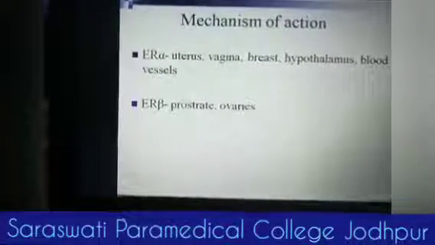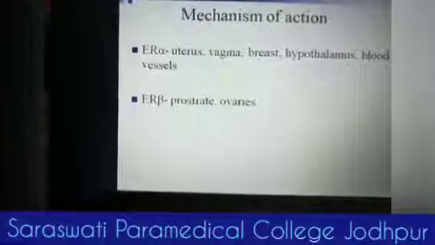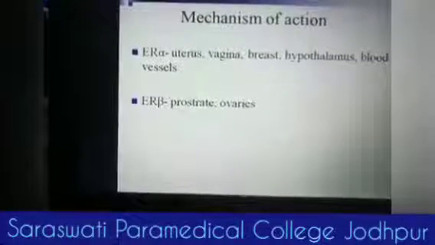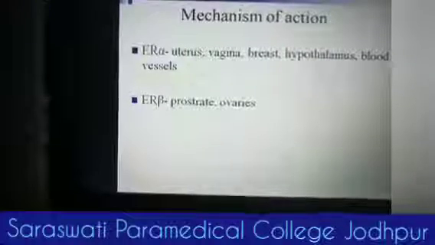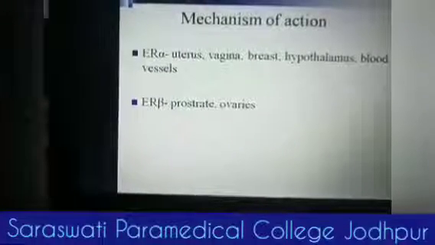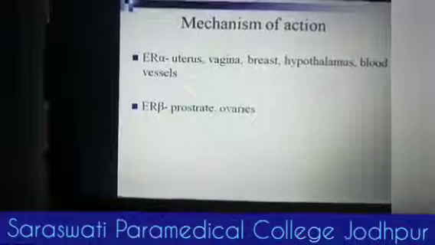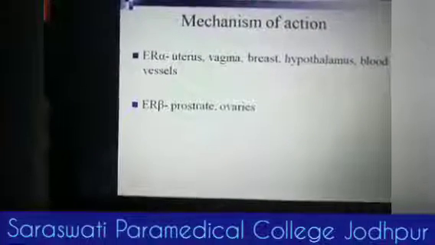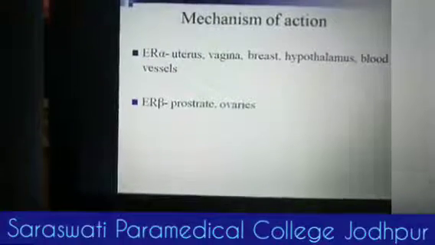Estrogen receptor alpha is present on the uterus, vagina, breast, hypothalamus, blood vessels, and estrogen receptor beta is present on the prostate, ovaries.